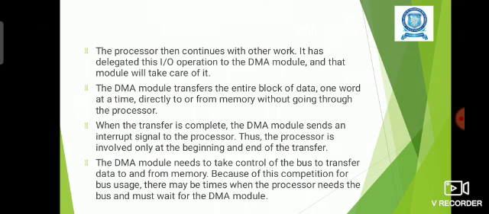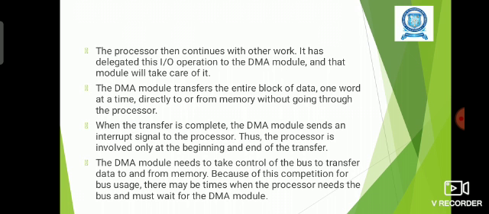Okay. Then after handing over the operation work to the DMA module, the CPU will continue with its normal work, and the DMA module will perform the data transfer operation. The DMA module will transfer the entire block of data one word at a time directly to or from the memory without going through the processor, without the help of the processor.